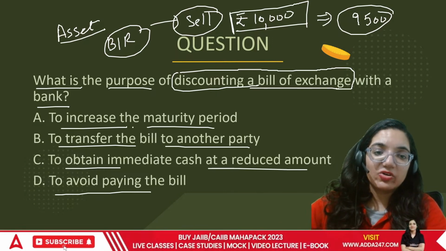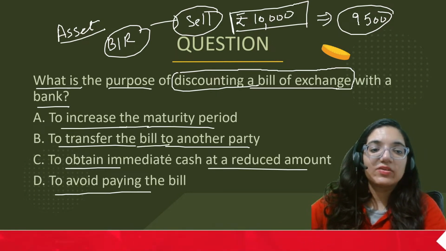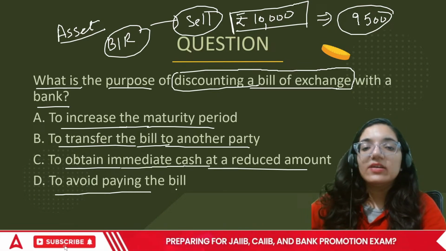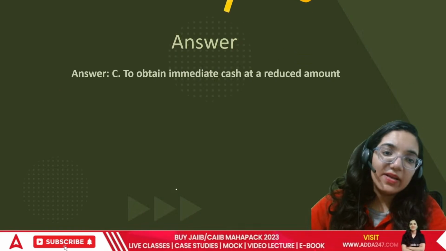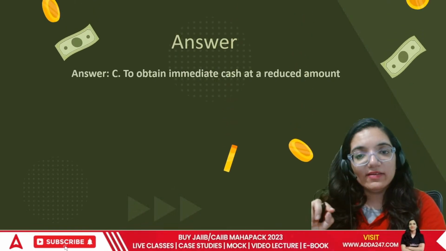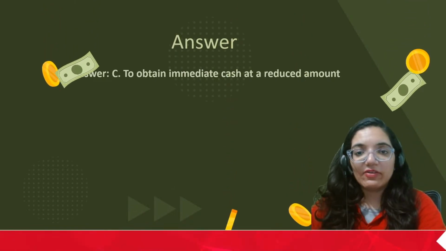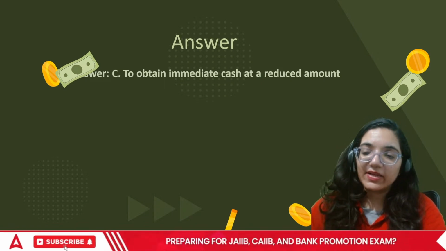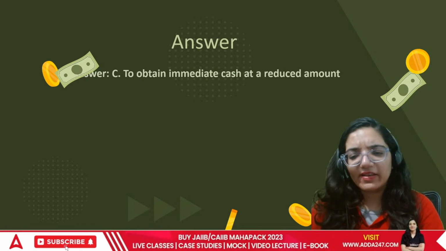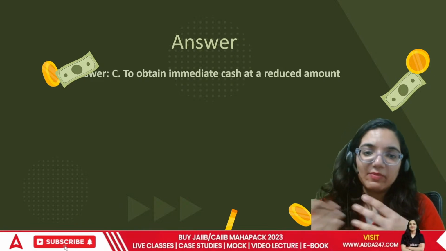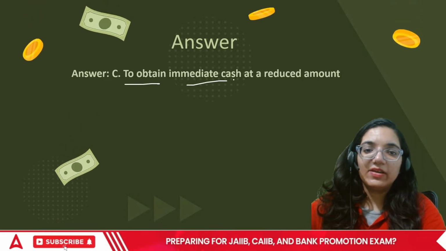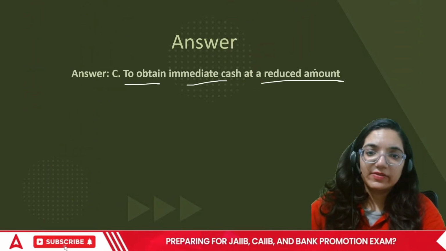To obtain immediate cash at a reduced amount. At this point of time, you need immediate cash at a reduced amount. You're ready to have a lower amount just because you are in dire need of money at that point of time. You're like, give me the money right away. You take the bill and give me money. That is what we can call it here, to obtain immediate cash at a reduced amount.